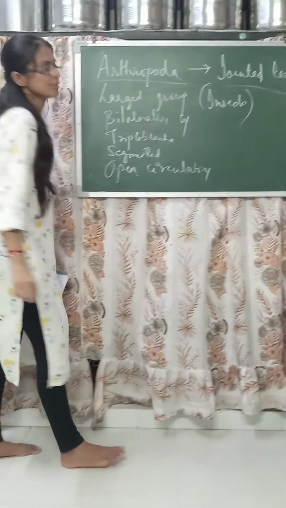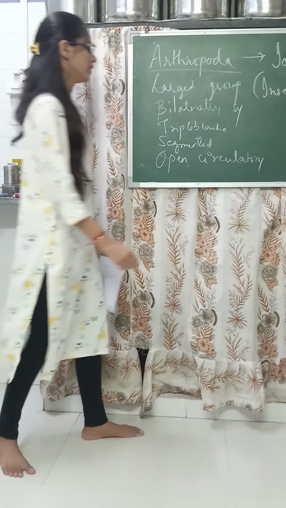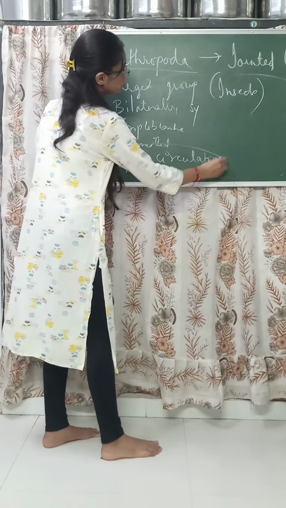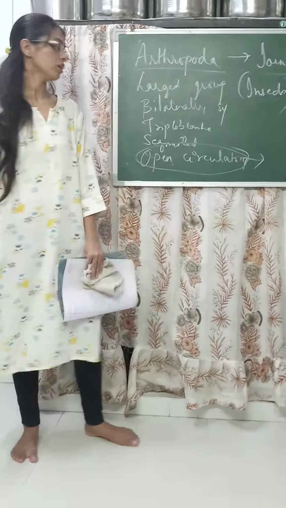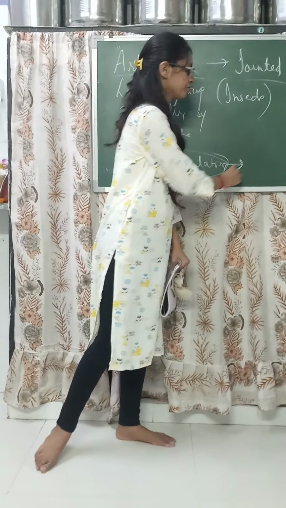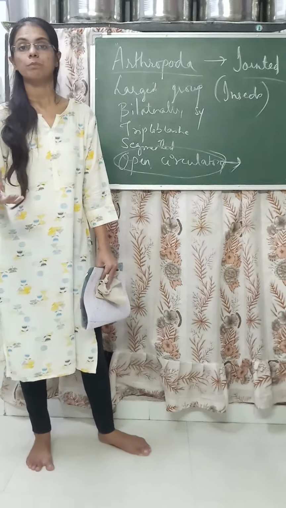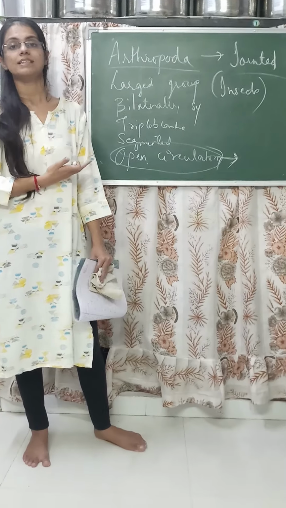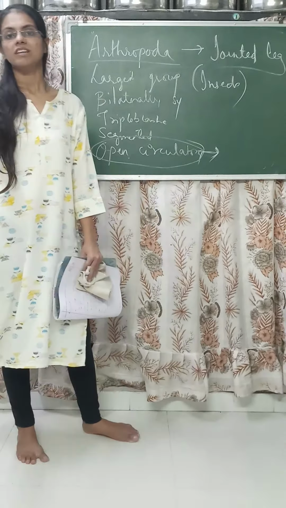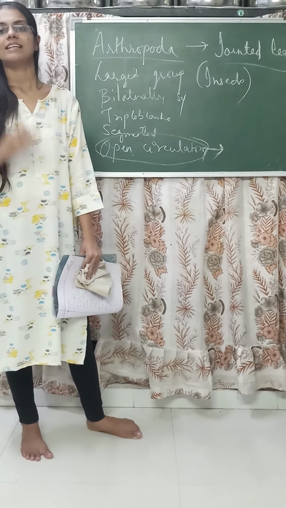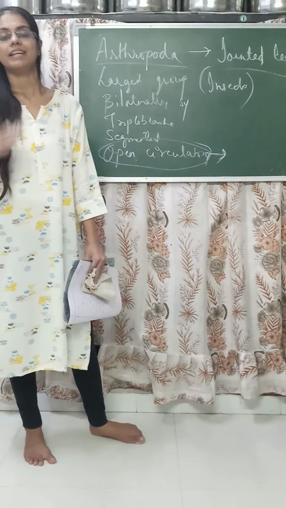What is the difference between open and closed circulatory systems? In an open circulatory system, arteries and veins are not present. No blood vessels are present. The whole of the blood circulates in the coelom, that is the body cavity.